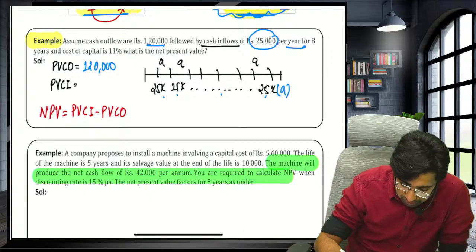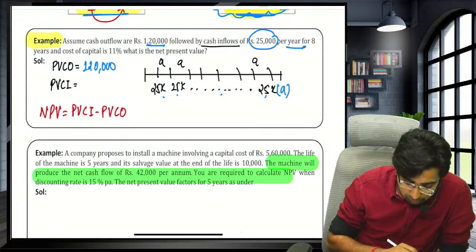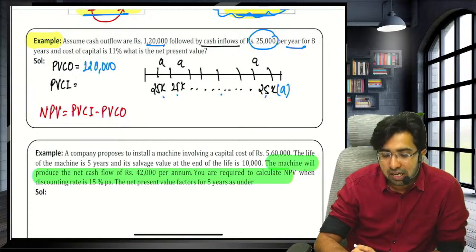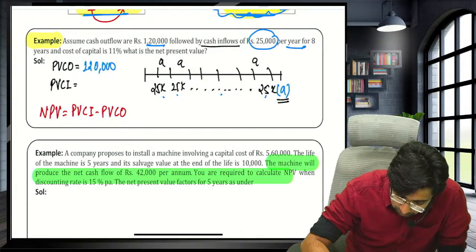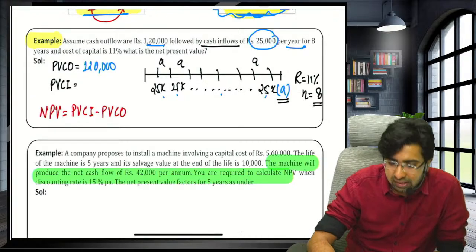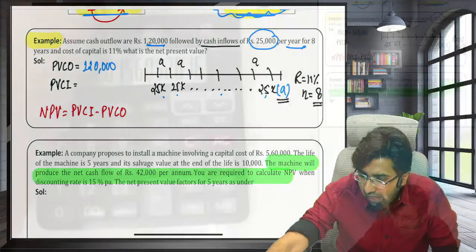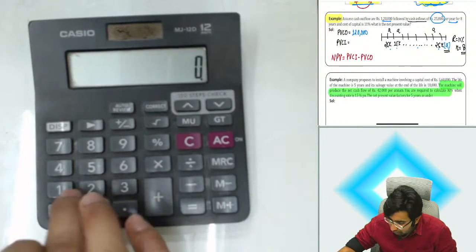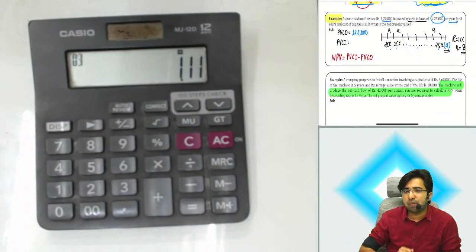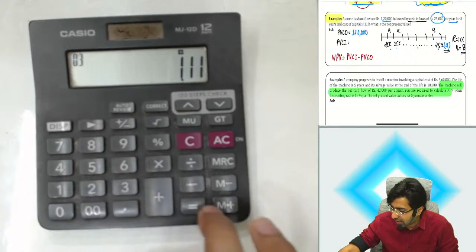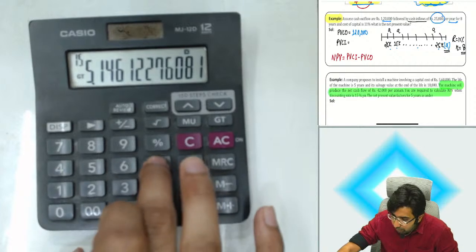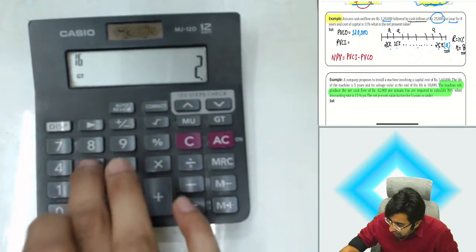But I am discussing this better option, sir. If the question demands NPV, you have to calculate the present value of cash inflow. Guys, can I treat this as an annuity? What is the rate? 11%. For how many years? 8 years. Let's calculate with the annuity to present value trick. Sir, our trick is: what is the rate? 11. R upon 100 plus 1, divided, equals how many times? Number of installments: 8 installments are there, 1, 2, 3, 4, 5, 6, 7, 8. Multiplied by the annuity, 25,000 rupees.